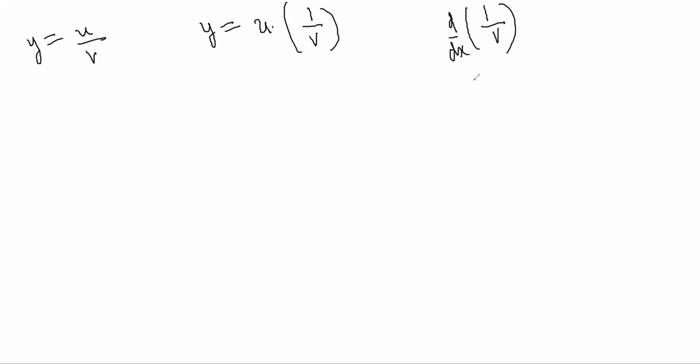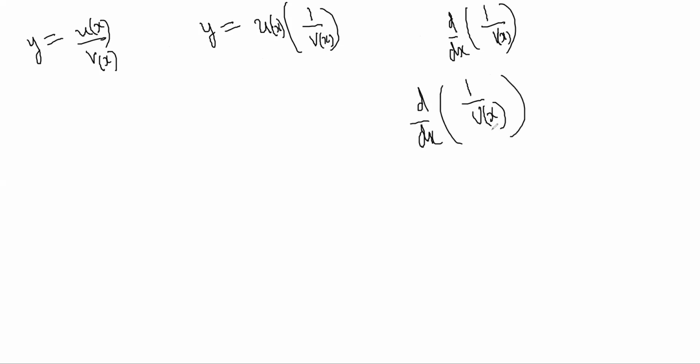Now 1 by v of x is actually a complicated thing, no? It is chain rule, no? Because it is a combination of which two functions? It's actually v of x to the power minus 1.